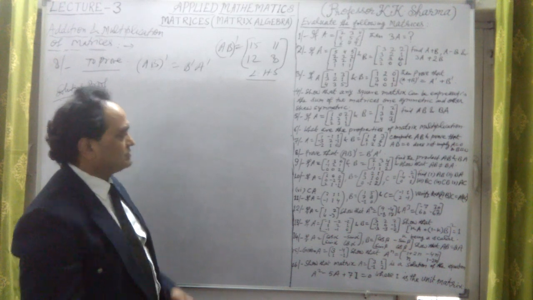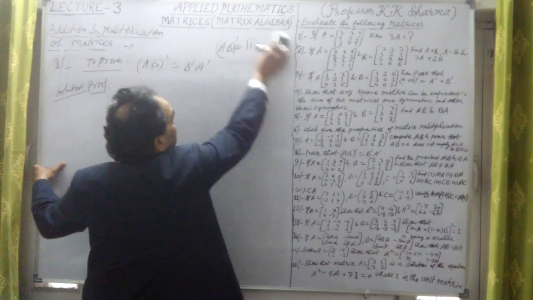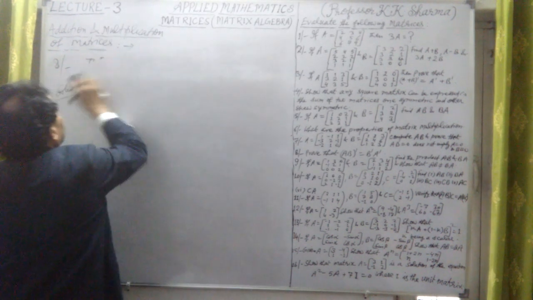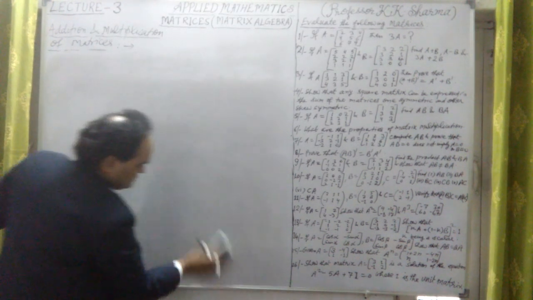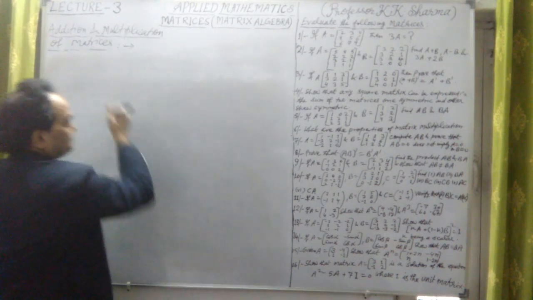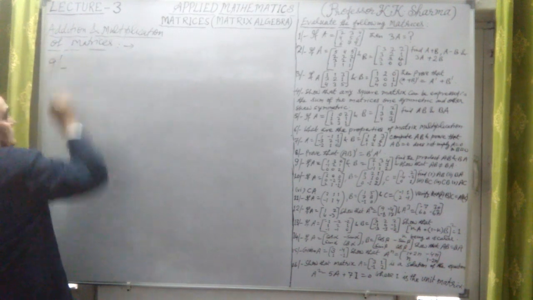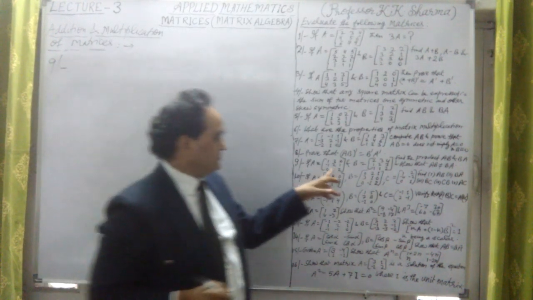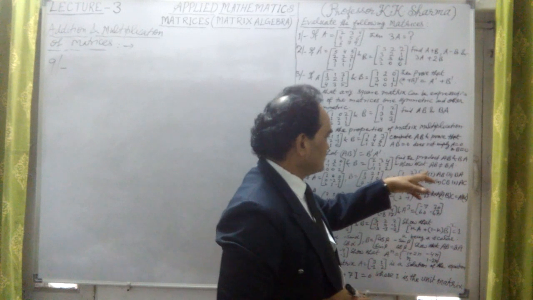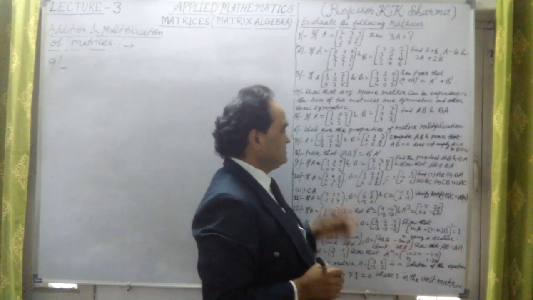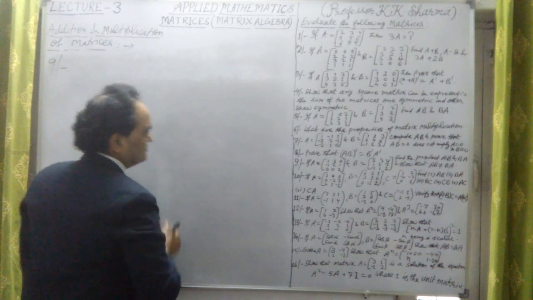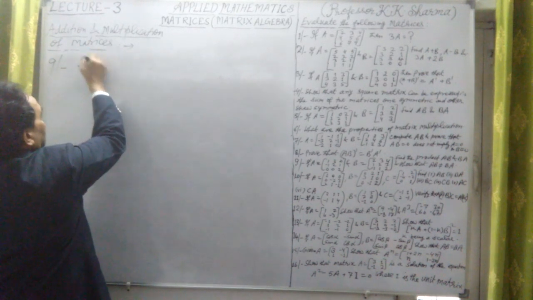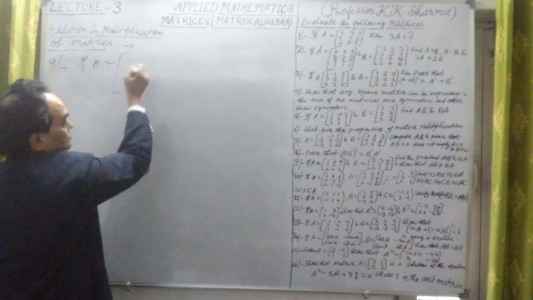Let me take question number 9 here. What is question number 9? Let me check it. Now, ninth question is, okay. Now, question number 9. It says that if A is equal to this, B is equal to this, find the product AB and BA, so that AB is not equal to BA. This we have proved, but again let me take this easily. Here, if A is equal to, this is